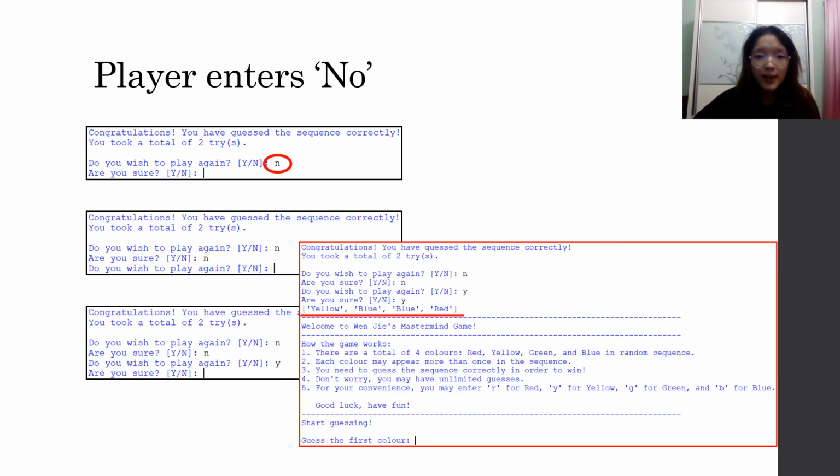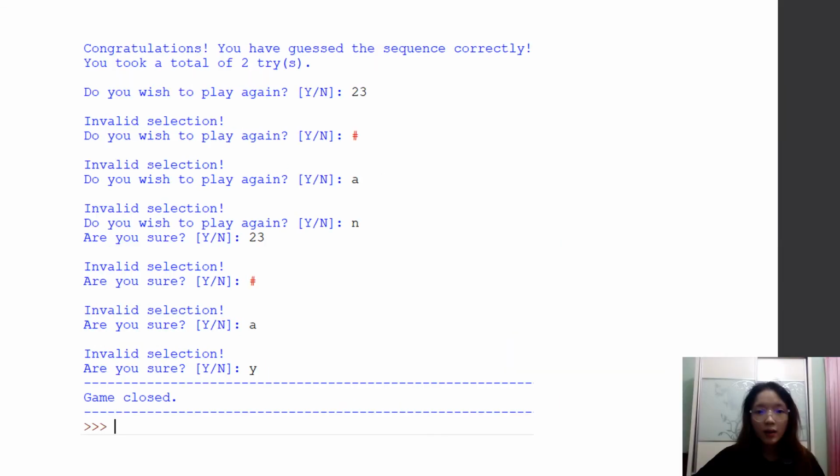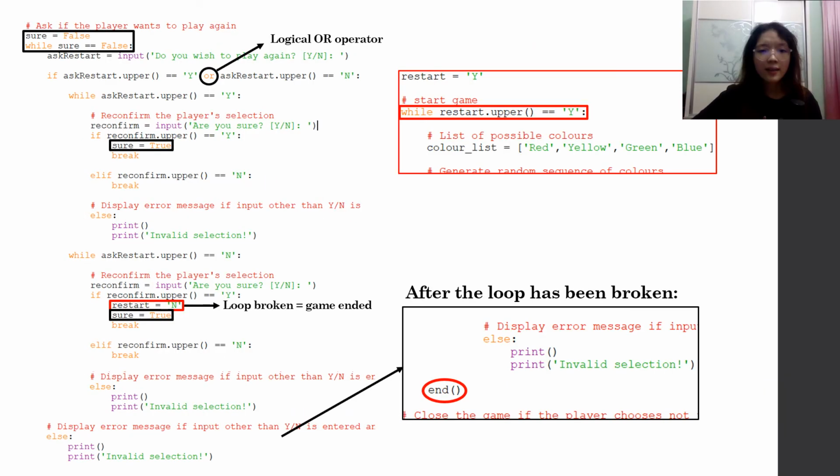As we can see from the examples, the game will reconfirm with the player after they input their selection to play again or not. In the confirmation, if the player enters no to indicate that they are not sure, then the game will ask them again to choose if they want to play again. If the player inputs anything other than Y or N, then the game will display an error message and loop to ask them to enter their selection again. This is the code behind the error handling of the input selection.